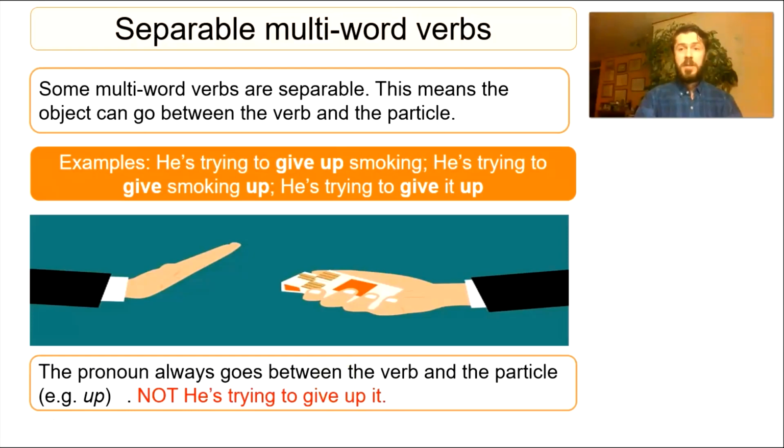So just to summarize with the form, when it's a separable phrasal verb, right, then the object, if it's a noun, right, in this case, smoking, it can go after the verb and the particle or between, right, the verb and the particle. But if it's the pronoun, it has to go between the verb and the particle, okay?